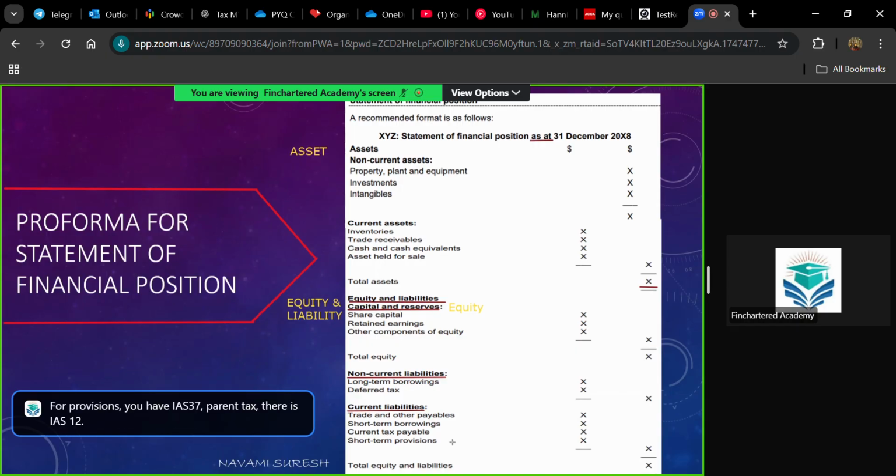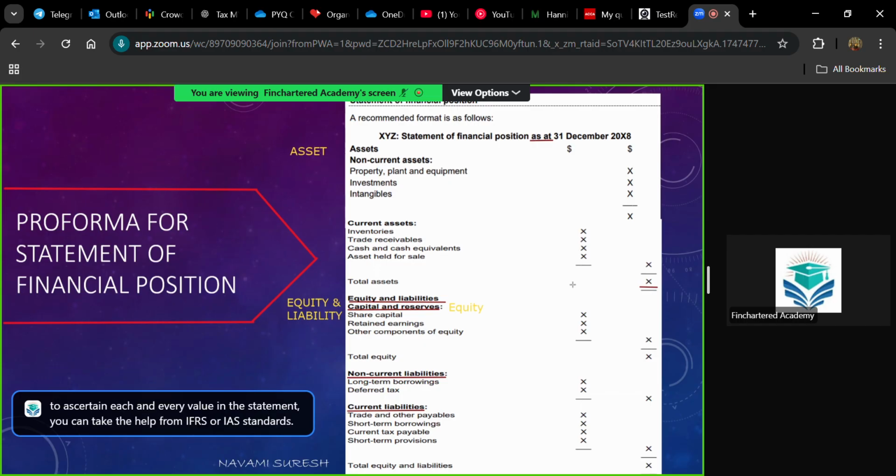Then, for trade payables, we also have this provision thing. IAS 37 itself can be referred to for calculating the amount of payables. Okay, so there are references for each value. In order to ascertain each and every value in the statement, you can take help from IFRS or IAS standards.